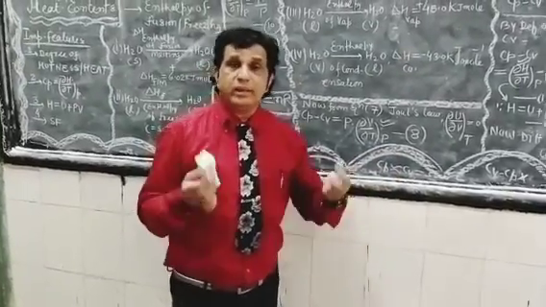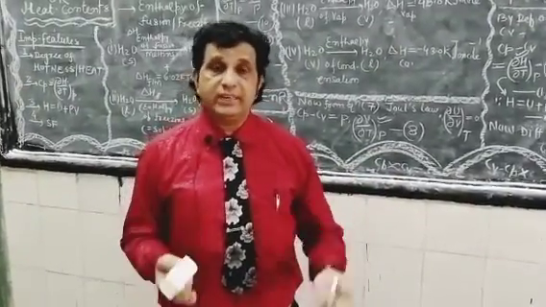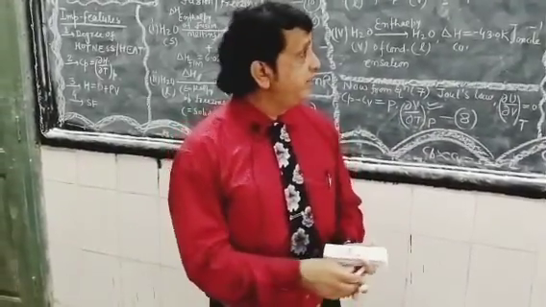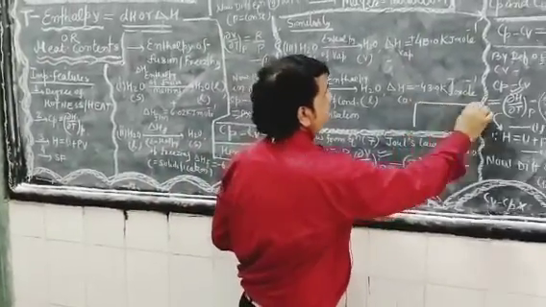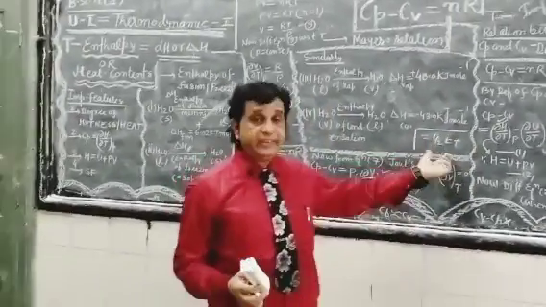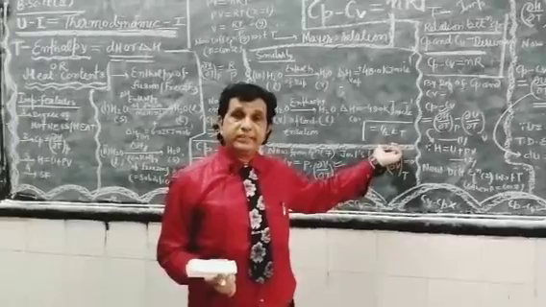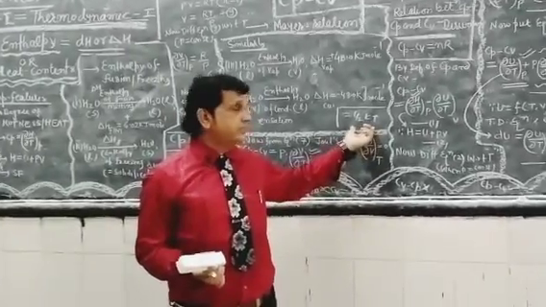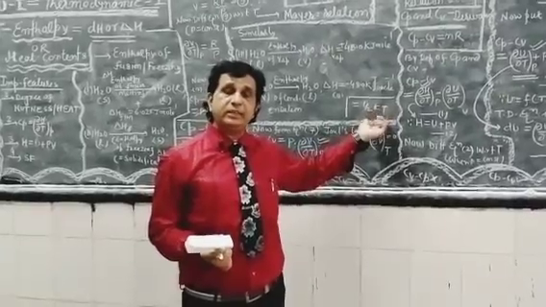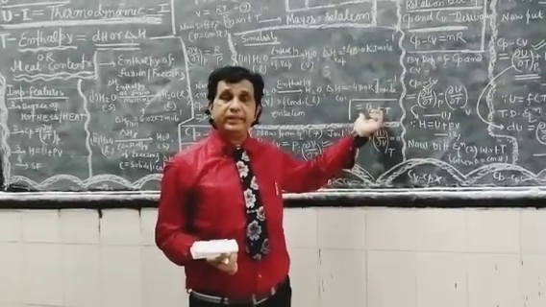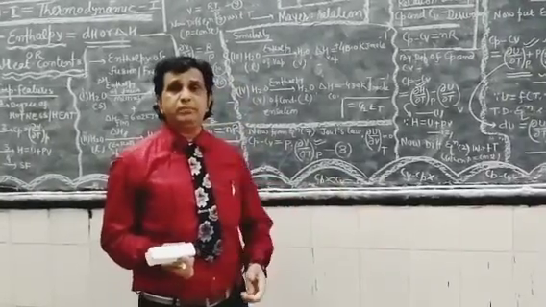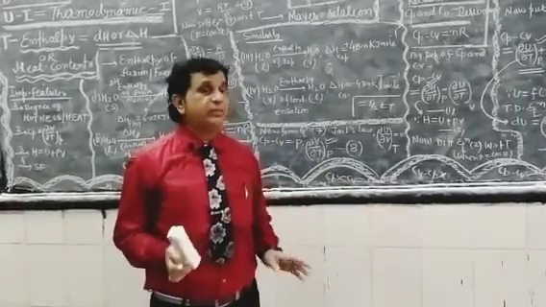In the x direction, y direction, z direction, every degree of freedom possesses half kT. Half kT in the x direction, the same value half kT in the y direction, and in the z direction. Kinetic energy is 3/2 kT, potential energy 3/2 kT, total 6 kT. 6 will be cut by 2, so that for solids Cp becomes equal to Cv here.